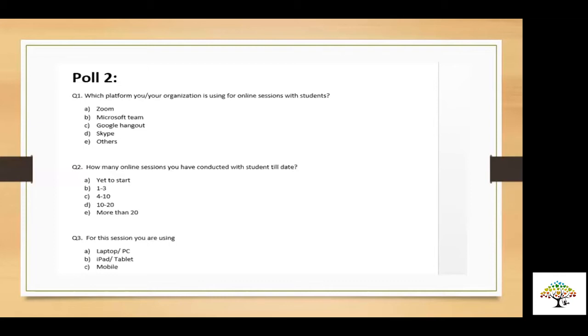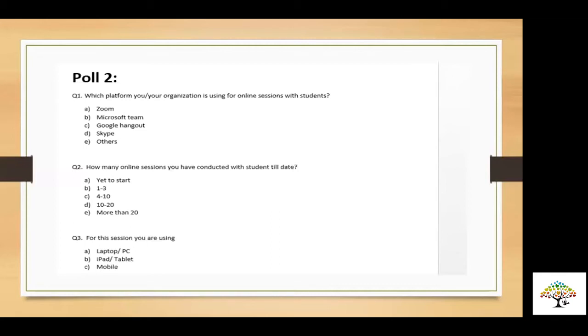Can you share the result with everyone? Yes, the result with everyone? I'm just waiting for more people to at least vote. Yeah. So we request all of you to actively participate in the poll. That will help us out. And almost more than 50% of people are new to Zoom or yet to take any session. And close to 50% people are taking over mobile and 50% people are taking over laptop.